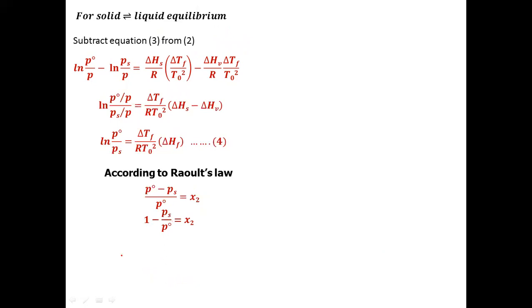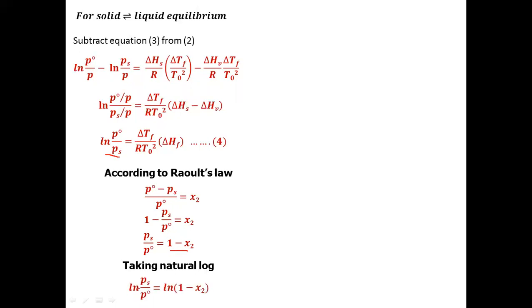We have to apply the same method that we applied in the derivation for elevation in boiling point. Now Ps by P naught we can take on the right hand side, and x2 will come to the left. We can write Ps by P naught is equal to 1 minus x2. Now we need the value of ln P naught by Ps, so we will take the natural log.